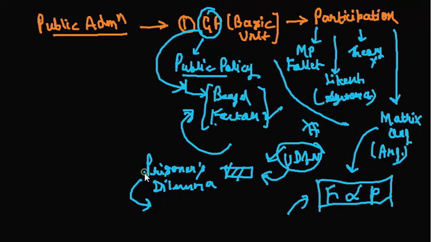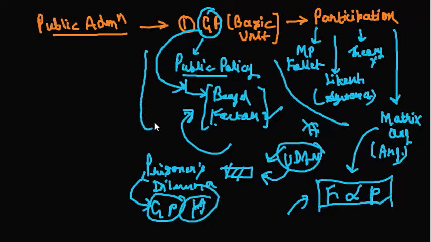They cannot predict the reaction. So if the policy is formulated at the ground level, at the gram panchayat level, this prisoner's dilemma can also be avoided. These are the nitty-gritties that you have to link over here. So this is all about this particular linkage with respect to gram panchayat.